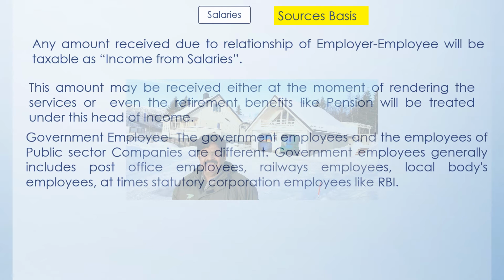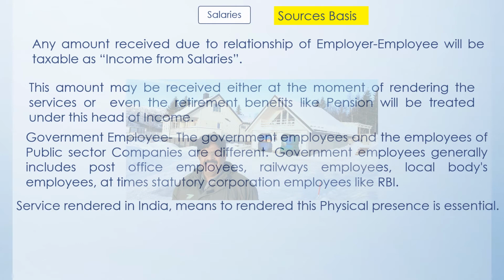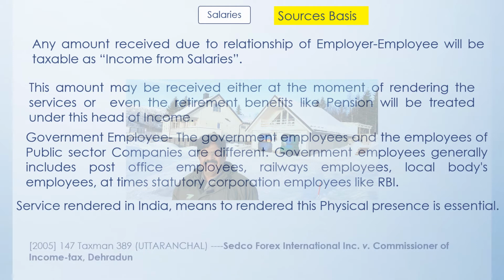So that country will charge you on the basis of source of the income over there. But if you are a government employee, then irrespective of your place of working, you will have to pay the tax here in India. So who are the government employees? Generally, the post office employee, railway employee, local body employee, or state government employee, or sometimes a statutory corporation like RBI. They are also considered as a government entity, and if you are doing a job over there, you are considered as a government employee. So service rendered in India means a person has to be physically present here in India.